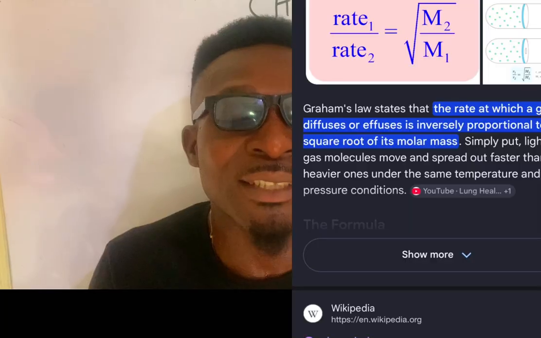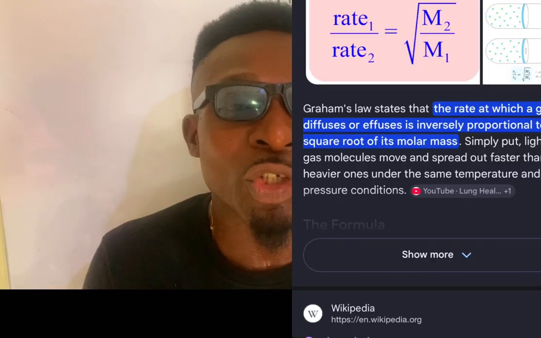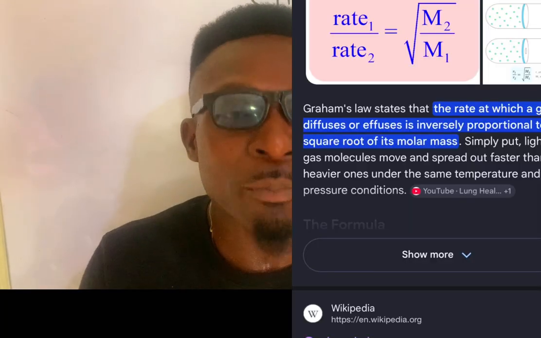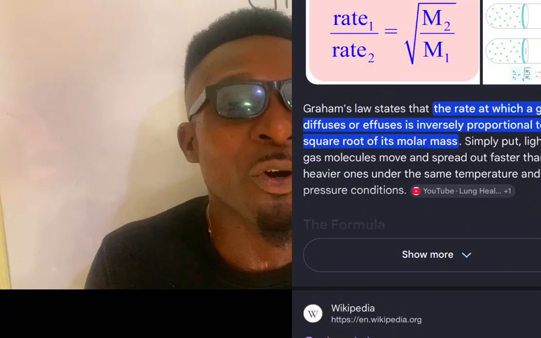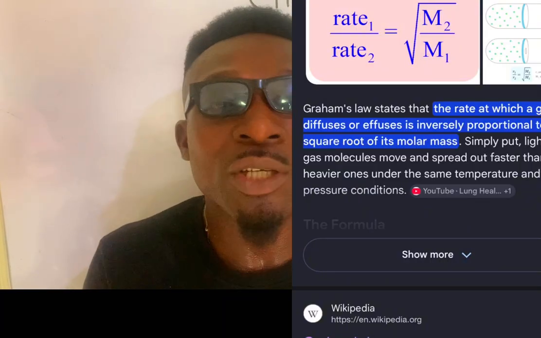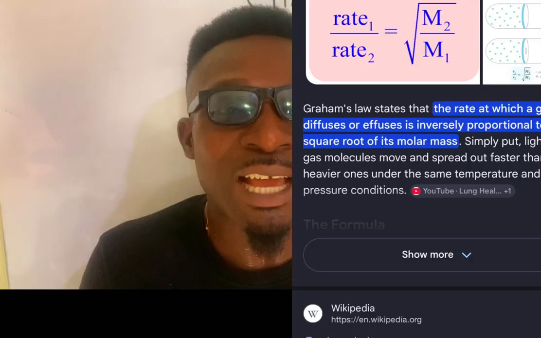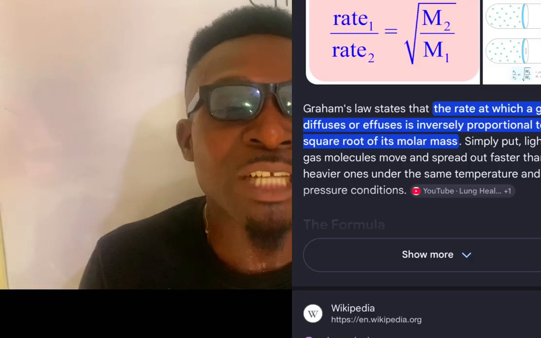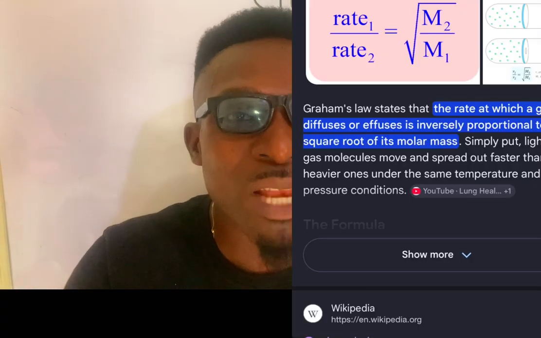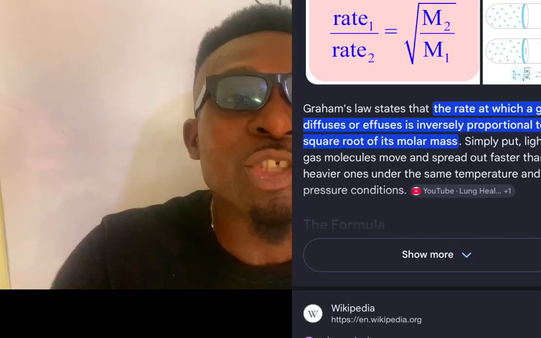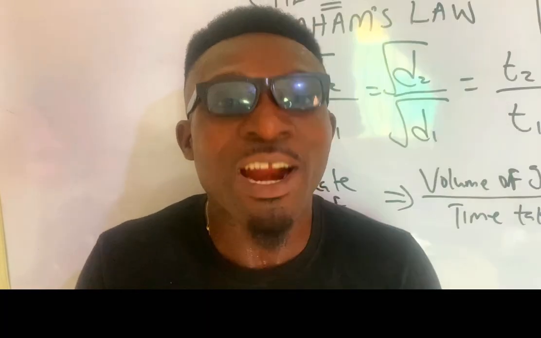Now, what is Graham's law saying? Graham's law states that the rate of diffusion of a gas is inversely proportional to the square root of its density. In other words, the rate of diffusion of a gas is inversely proportional to the square root of its molecular mass. Now, let's go into the solving parts of Graham's law.